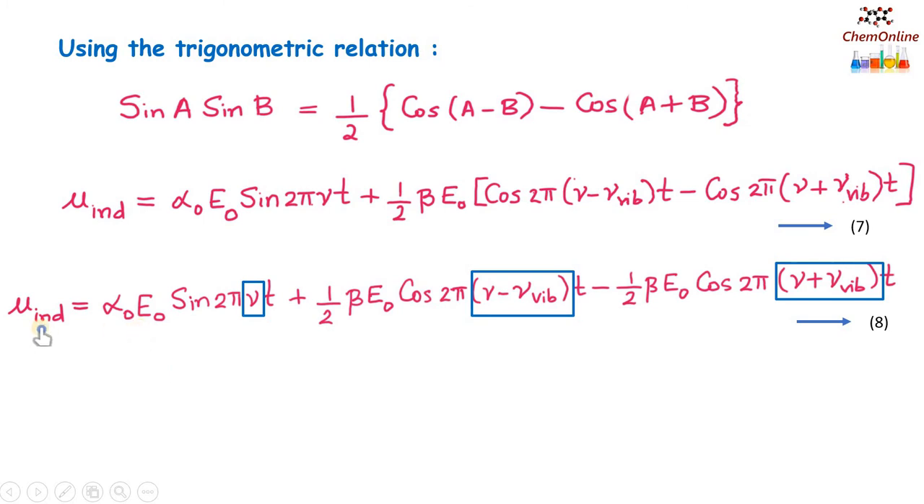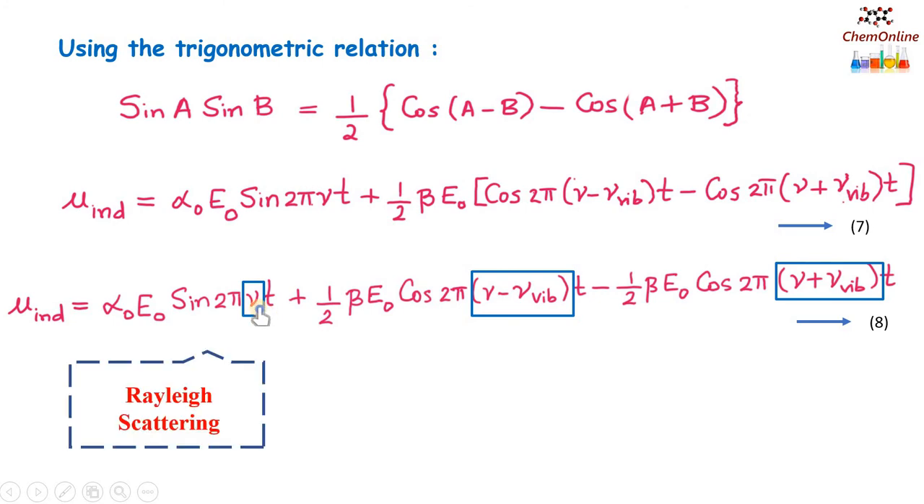So the first term, that is α0 E0 sin 2πνt, corresponds to the Rayleigh scattering, as we have seen earlier, because the frequency component is the same as that of the incident radiation. Now the second term has the frequency component ν minus ν_vib. That means the scattered radiation will have a lesser frequency, and that corresponds to the Stokes lines.